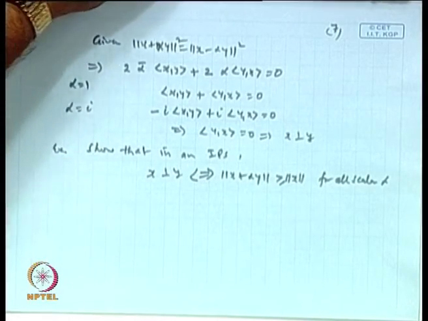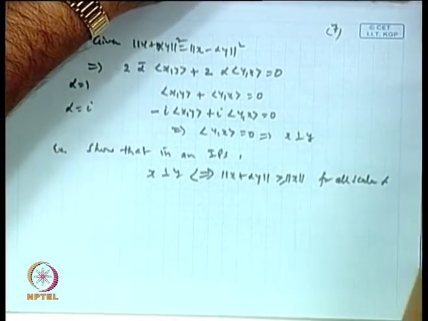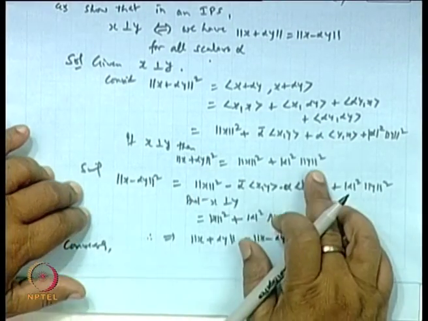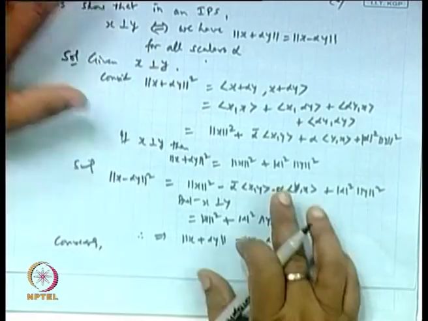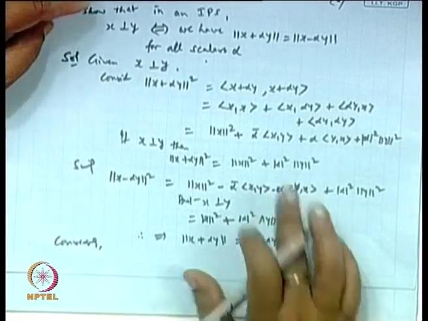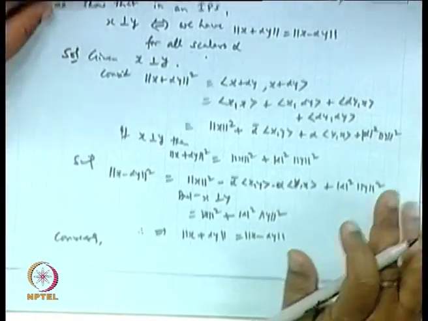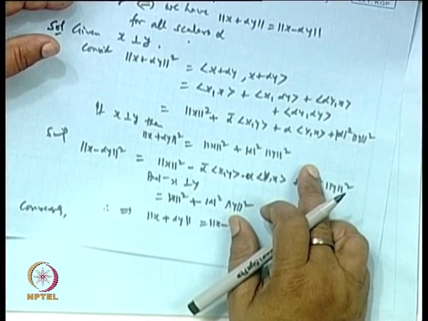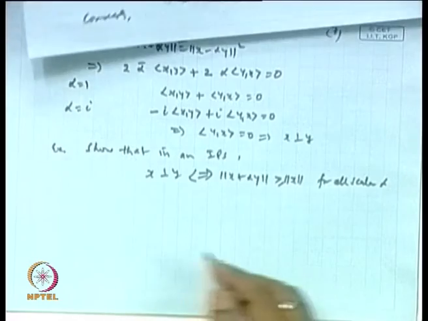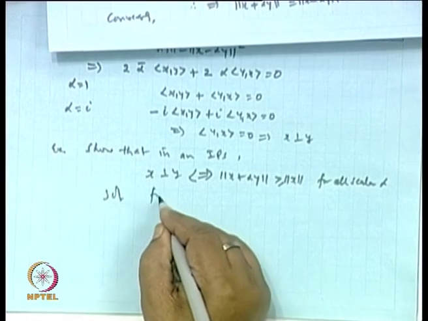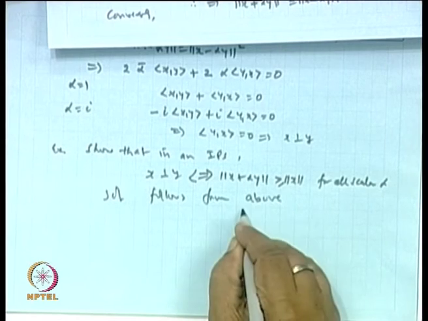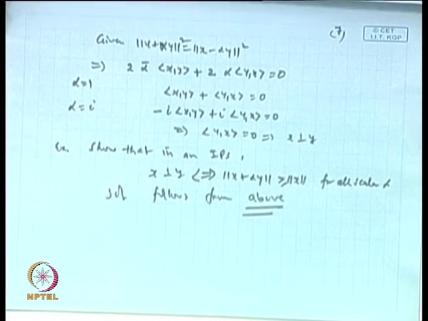Now, this immediately comes from here. Norm of x plus alpha y whole square is nothing but this. Now, whether alpha is complex or real, mod alpha square will be a real, positive quantity. So, this will always be greater than or equal to norm x square. So, basically the solution follows from above. Is it okay or not? Need not bother about it. Okay.